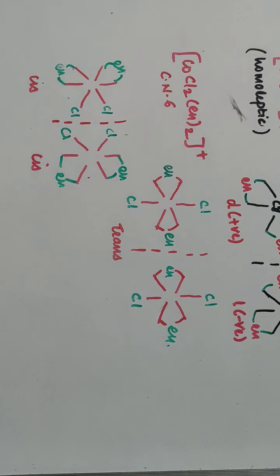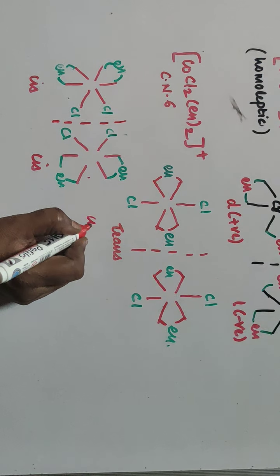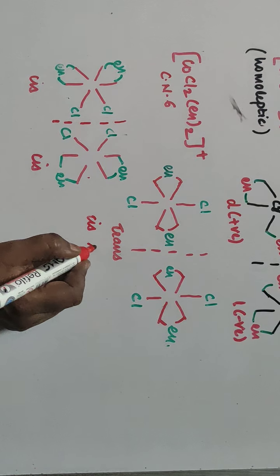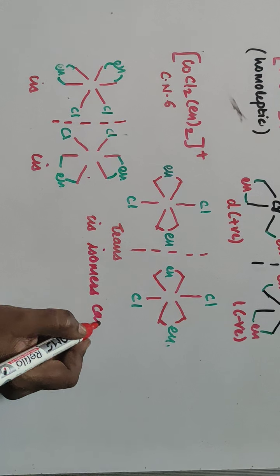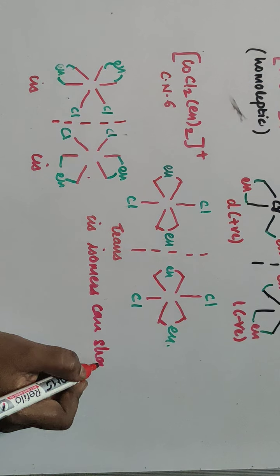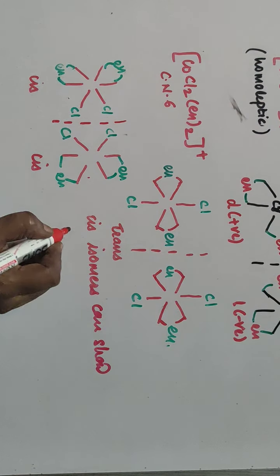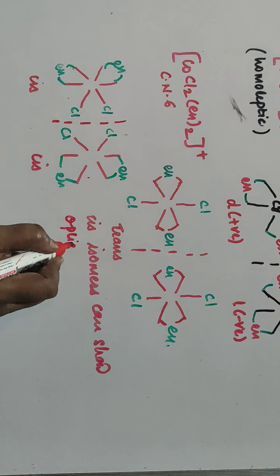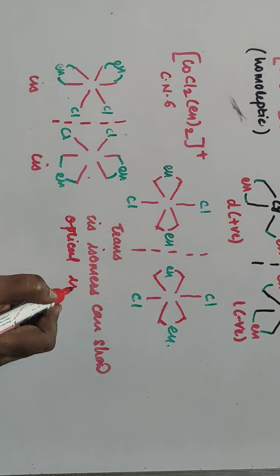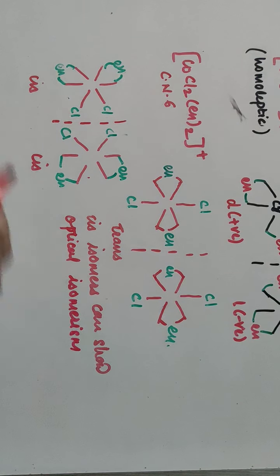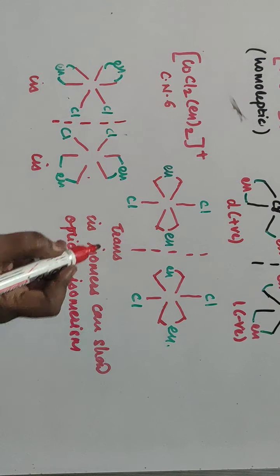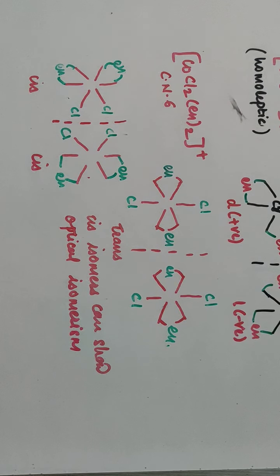So they can show optical isomers, and hence I'll write here: cis isomer can show optical isomerism. While trans isomers do not show optical isomerism.